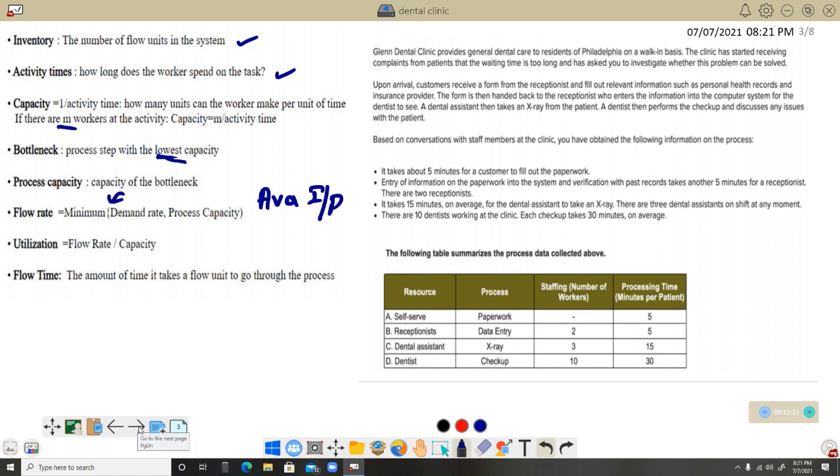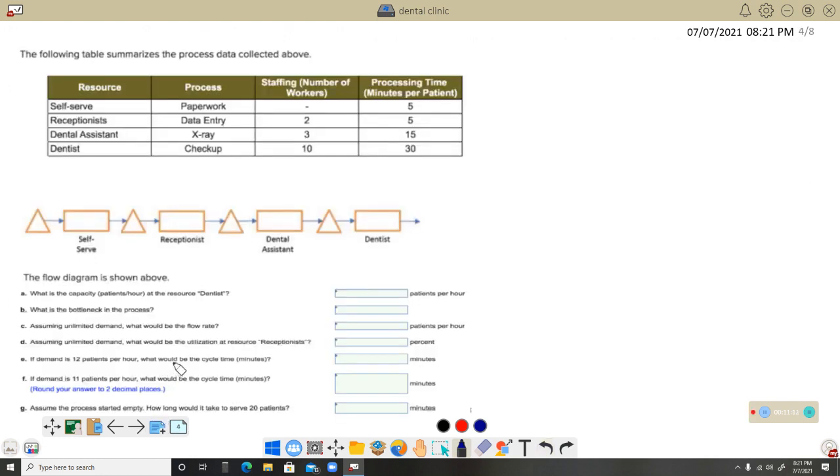So let us move on to the next part. From that particular chart, the data summary table, marked over here, the table summaries are given. From the same table, sometimes you will be asked to draw the flow chart. This is what we call a flow chart diagram or a process flow diagram,